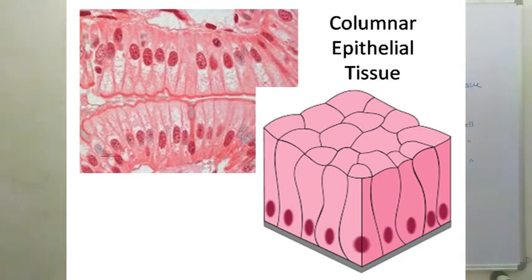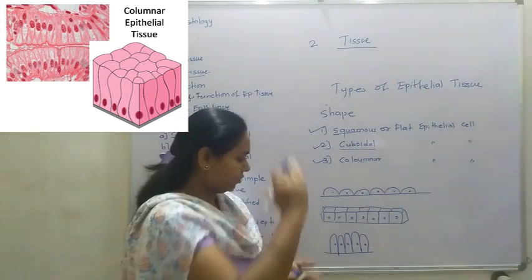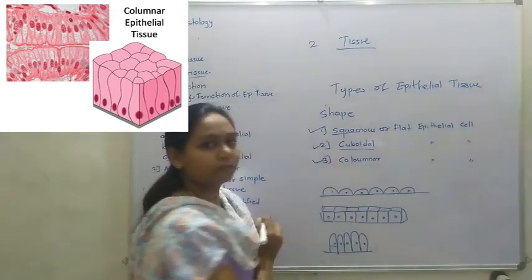And in the columnar epithelial cells, the length is larger than the width.